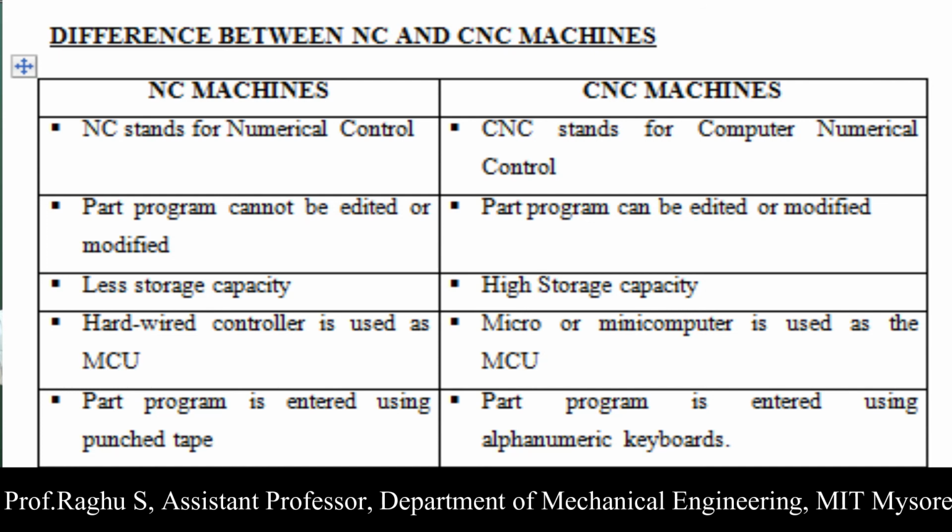In case of NC machine, the part program is entered into the machine using punched tape. In case of CNC machine, the part program is entered using an alphanumerical keyboard. The cost of NC machine is comparatively less, and the cost of CNC machine is very high. Thank you.